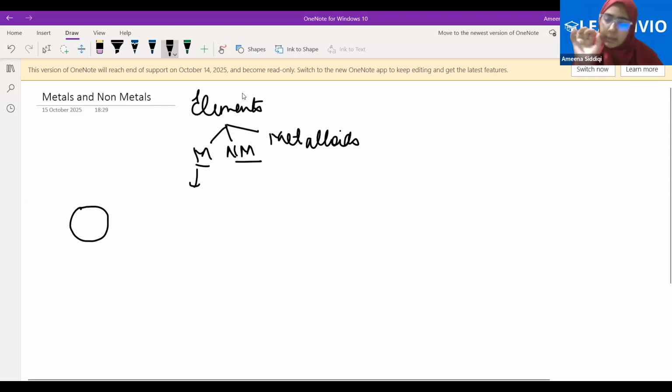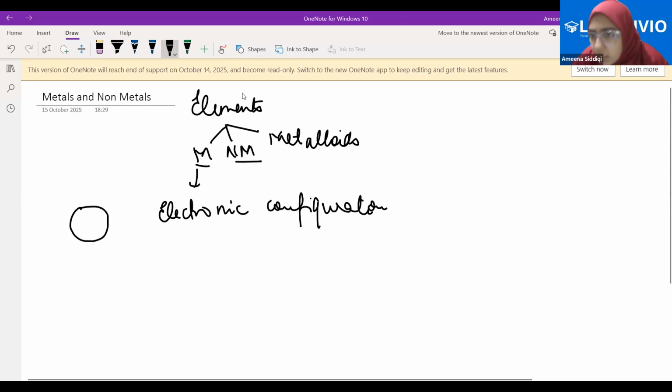My question is, what is it at the atomic level that is giving them these different properties, almost opposite to each other? Like the number of electrons in the last shell. Good, excellent. Number of electrons in the last shell. The last shell is called the valence shell, right? So can I say it is the electronic configuration? Electronic configuration is the arrangement of electrons in the shells.